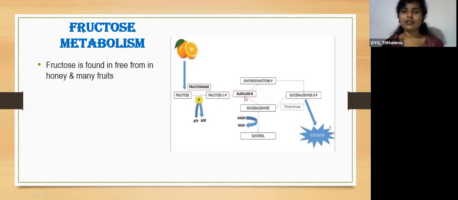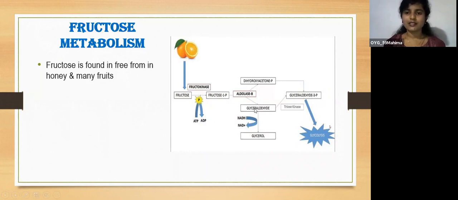Under the influence of the enzyme aldolase B, fructose 1-phosphate is converted into dihydroxyacetone phosphate and glyceraldehyde. We know that dihydroxyacetone phosphate is reversible, so it can be easily converted into glyceraldehyde 3-phosphate.